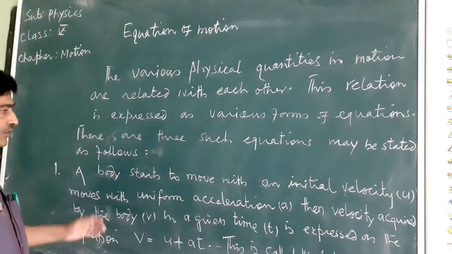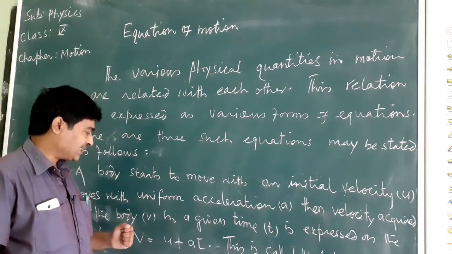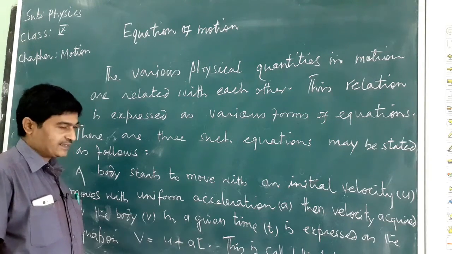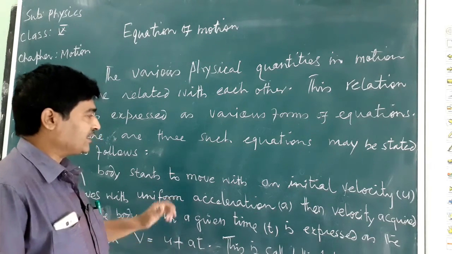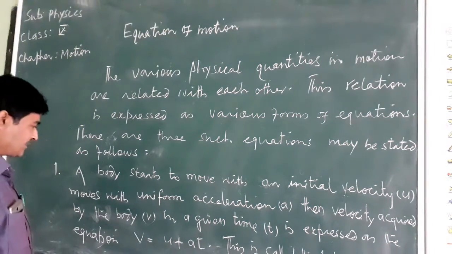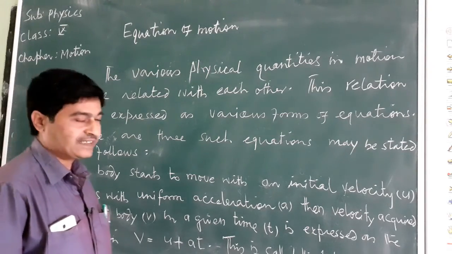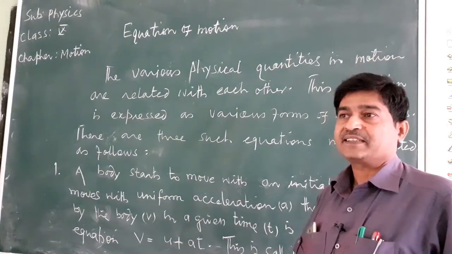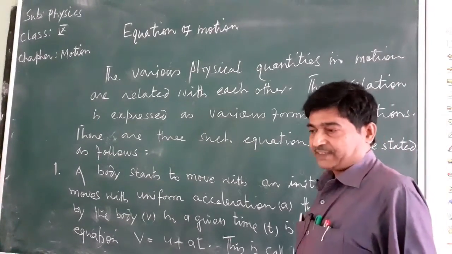So, the first equation of motion gives us the relation between the final velocity attained by a body when it moves for a time t with a uniform acceleration a, when it starts to move with initial velocity u. The first equation of motion gives us the final velocity v attained by the body in a time t, moving with uniform acceleration, starting with initial velocity u. This equation can be derived.